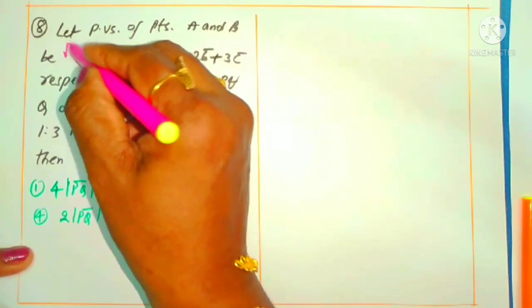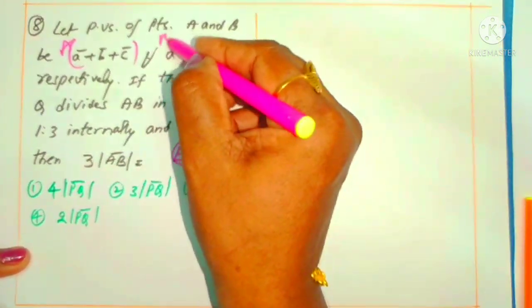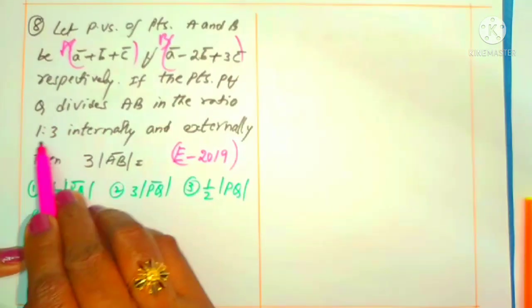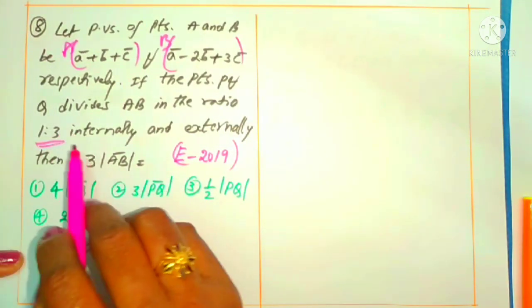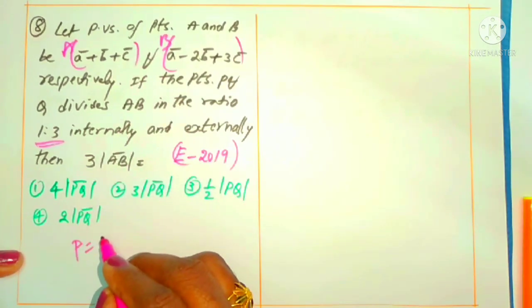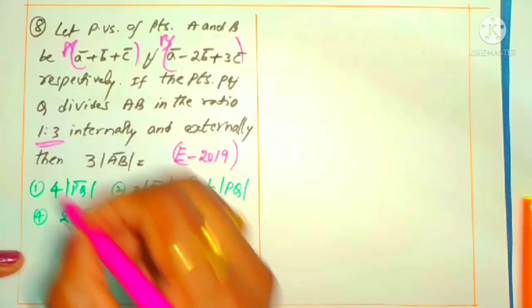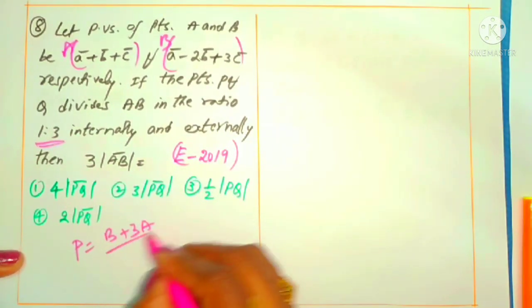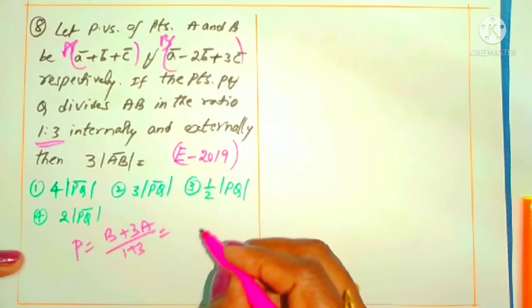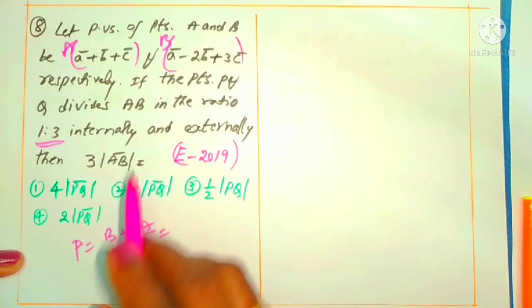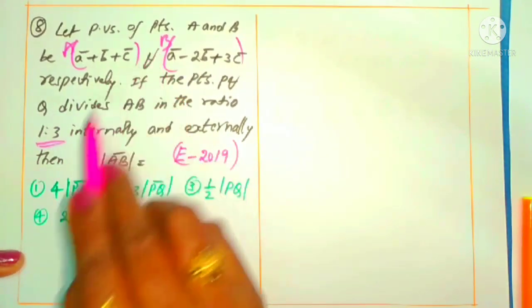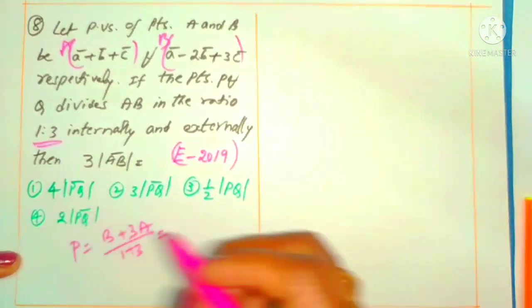This is the A position vector, this is B. So what is the ratio? 1:3 is the ratio. What is the point P? It is (1 into B plus 3 into A) by (1 plus 3), since it is divided internally as given. So 1 into B plus 3 into A by 1 plus 3.